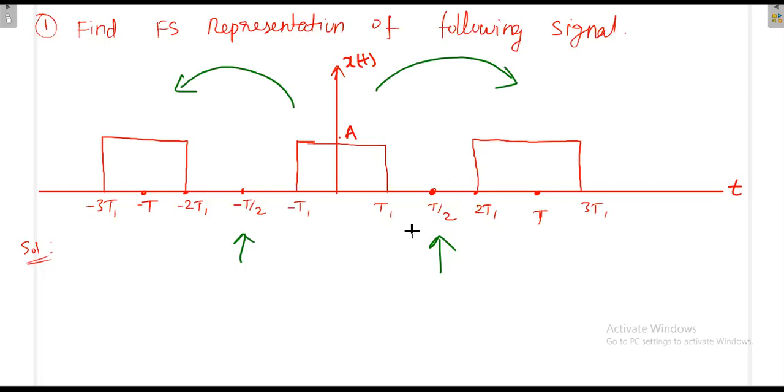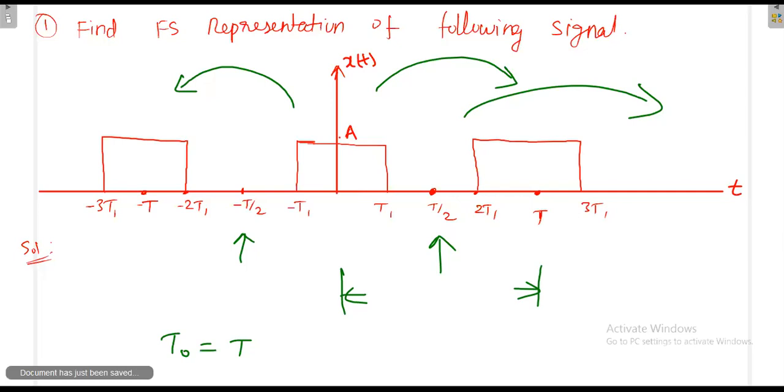Otherwise we can think of it in another manner also. We can start here and end here. Again this set you can replicate on both sides, no problem. Here also you will get the time period as t only, from 0 to t. So the fundamental time period t naught of this signal is t only. Please don't get confused with the t1. The time period of this signal is t.